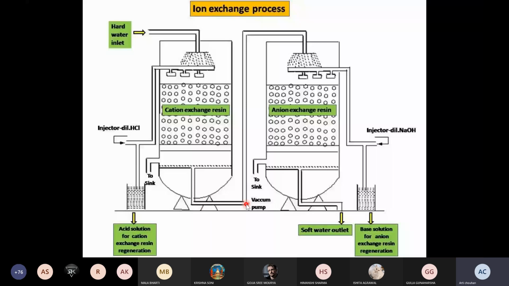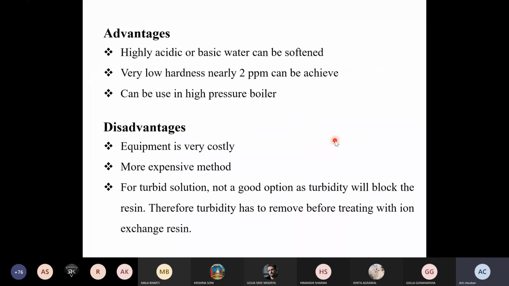Advantages: highly acidic and basic water can be softened. Very low hardness, nearly 2 ppm, can be achieved. It can be used in high pressure boilers. Disadvantages: the equipment is very costly. All the resins used in this process, the cation and anion resins, are very costly. This is an expensive method because of these costly resins. And the simple thing is, if the solution is turbid, the whole process will get blocked.